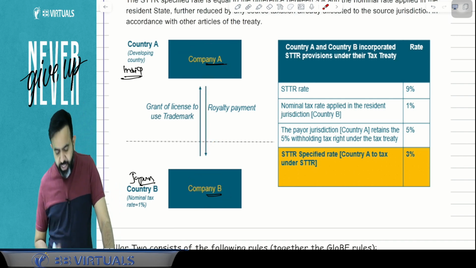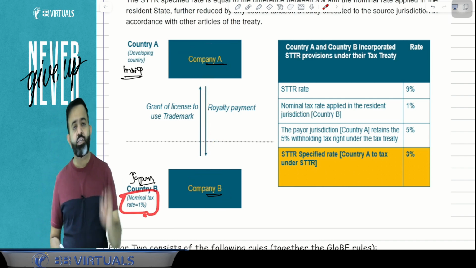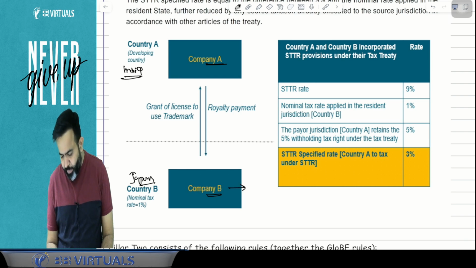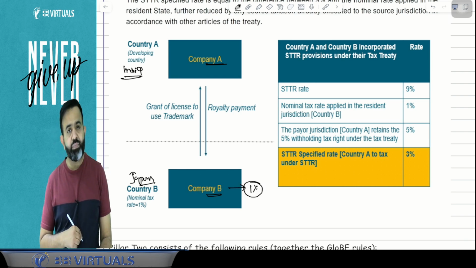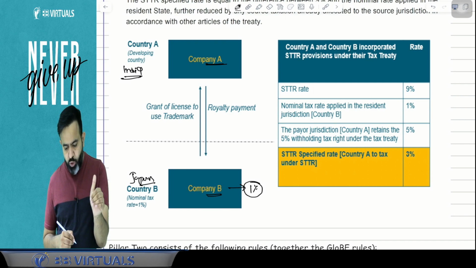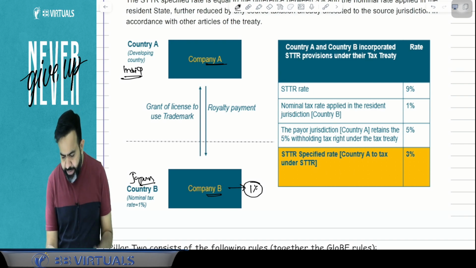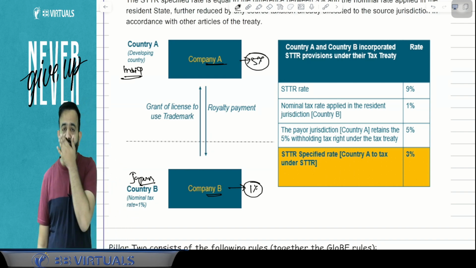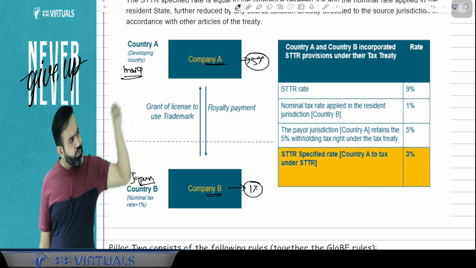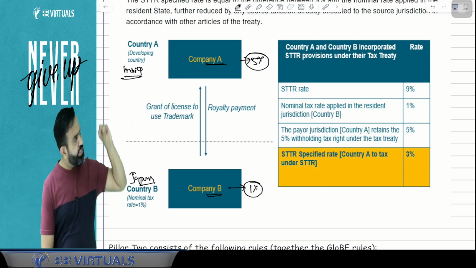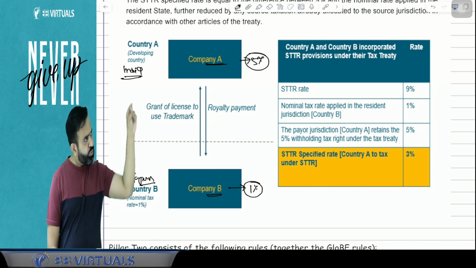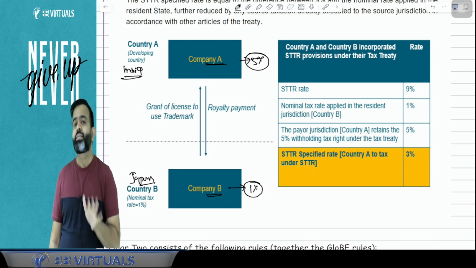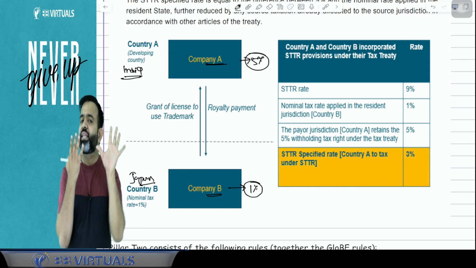Now guys, suppose Japan is charging a nominal tax rate of only 1%. And guys, as per the tax law, suppose India is deducting the TDS at only 5%. So in Japan the royalty is taxable at 1%, and in India they are deducting the TDS at 5%. Now here STTR says that the minimum tax should be 9%.